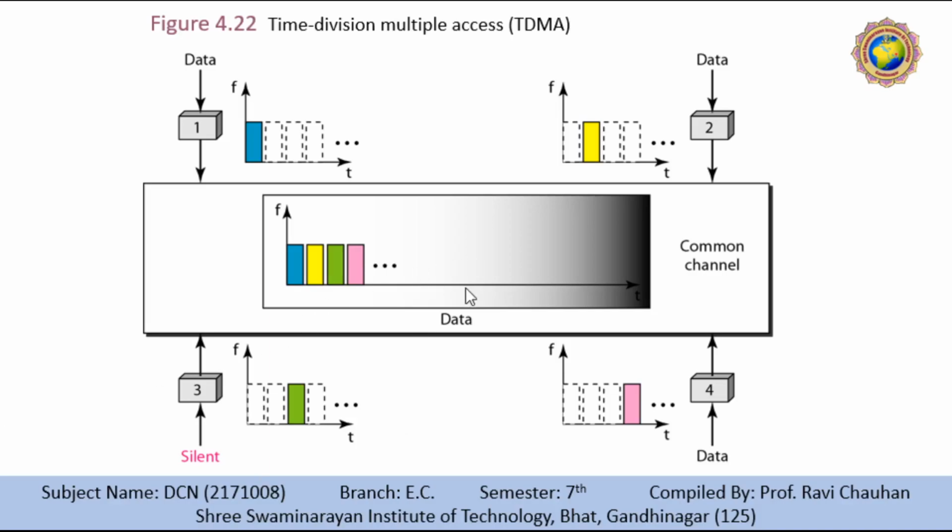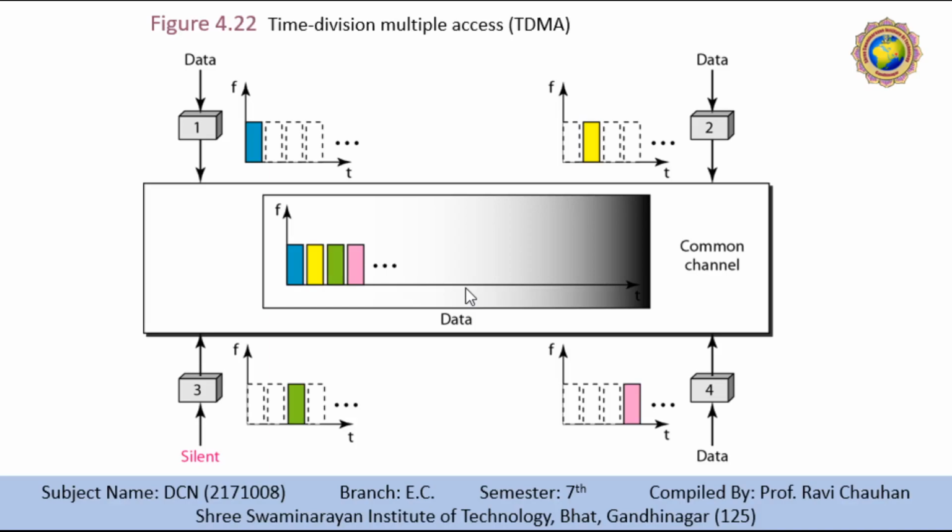We also need to emphasize that although TDM and TDMA conceptually seem the same, there is a difference between them. TDM, time division multiplexing, is a physical layer technique that combines the data from slower channels and transmits them by using a faster channel. It is a process used by the physical multiplexer that interleaves the data units from each channel.